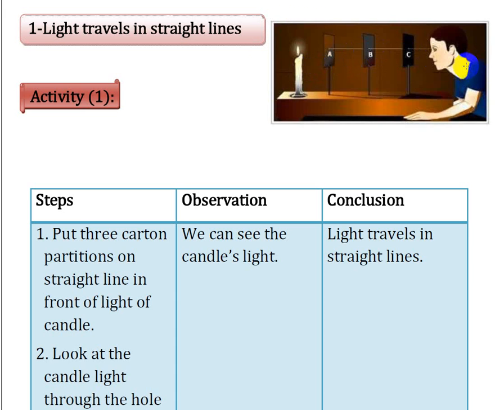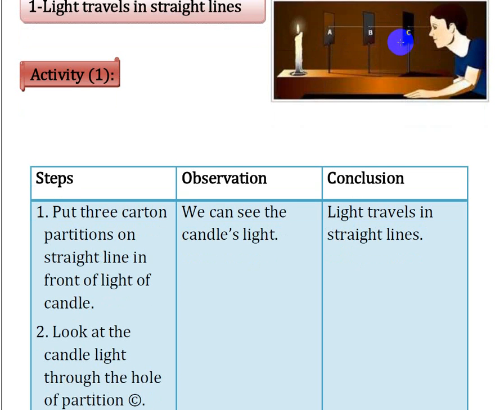Then you put 3 partitions here on straight lines in front of the light that comes from the candle. Then look at it from the hole of the partitions. You will see the light of the candle. So what if I made number B lower or higher than A and C? I will not see any light.